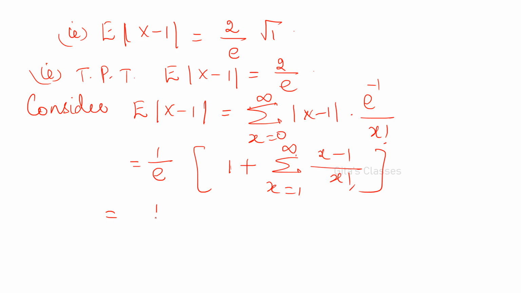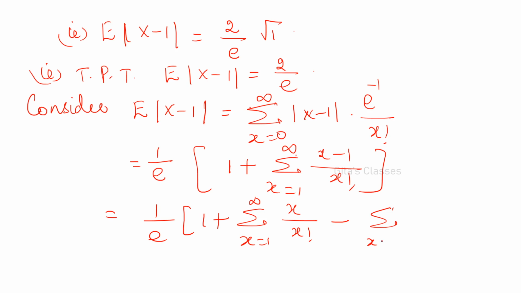So this can be written as 1 by e into 1 plus sigma x varies from 1 to infinity, x by x factorial, minus sigma x varies from 1 to infinity, 1 by x factorial.